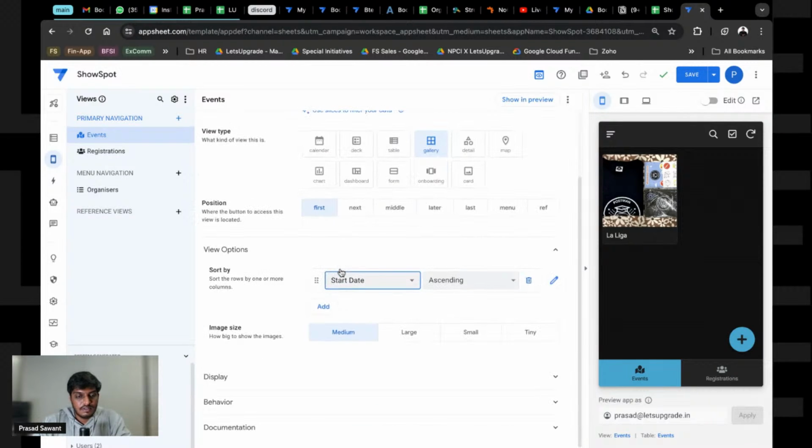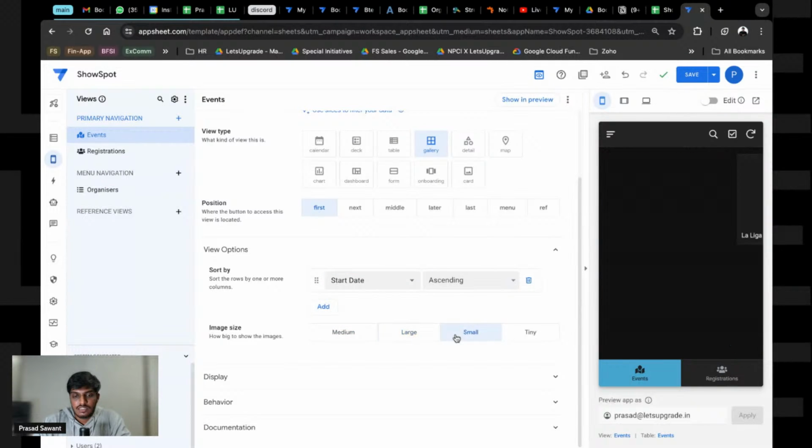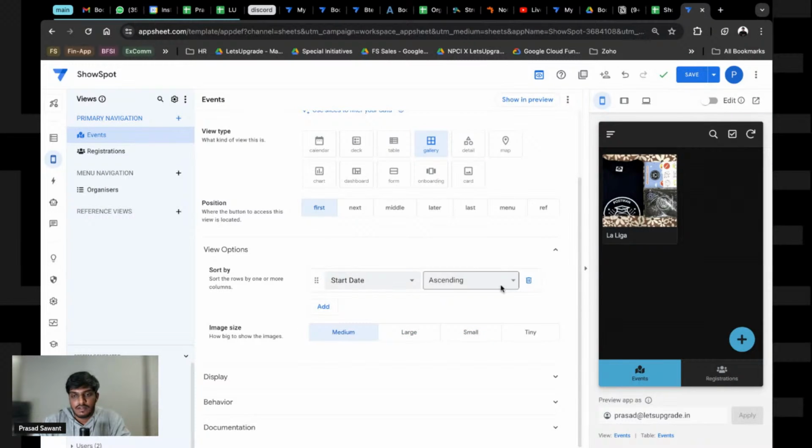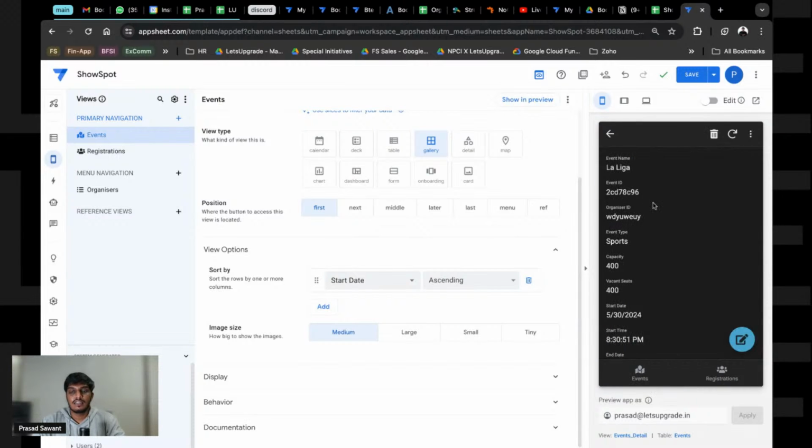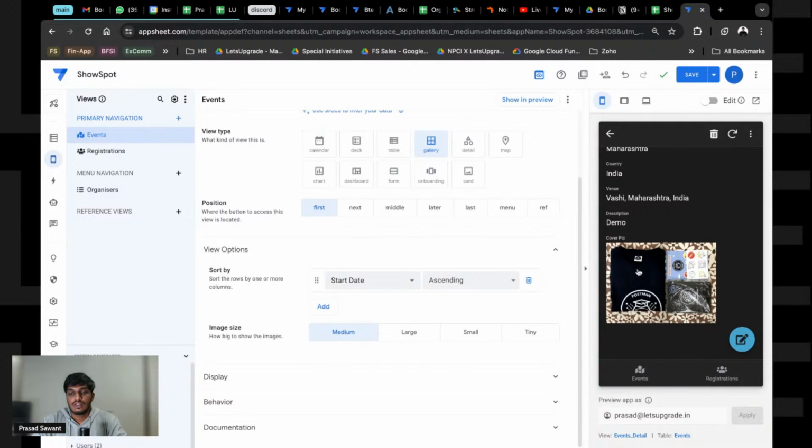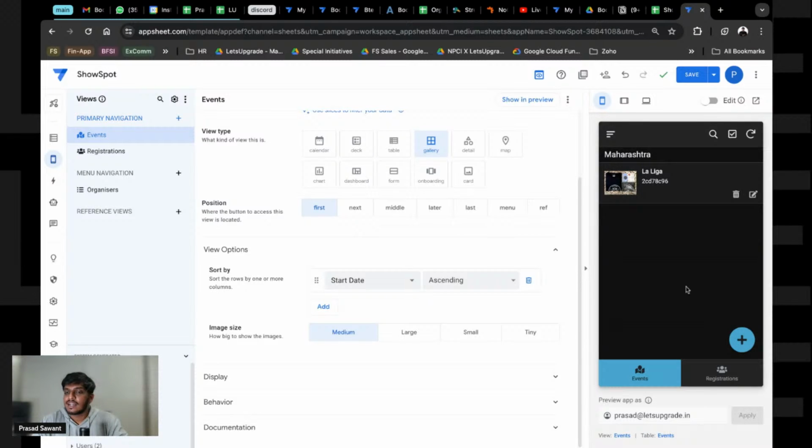Events image size can be small, medium, large, whatever you would want to keep, right? I'm keeping it medium. And if you open this, all details should show. Now see, when I say context, context basically means the space or the related area that it covers, right? So we'll see how to hide this from this view, but it is visible in this view, and that is where we'll use some context view as a formula, right? View context. So that is one thing.